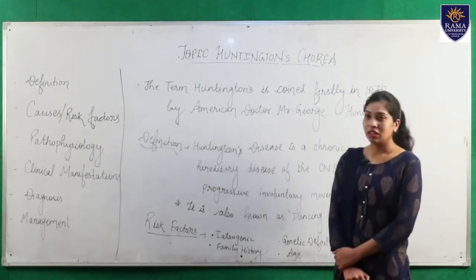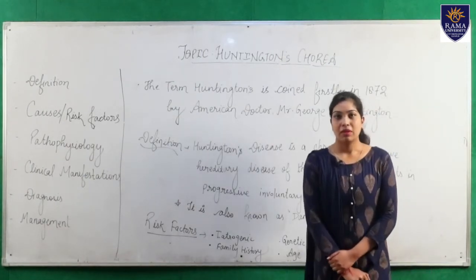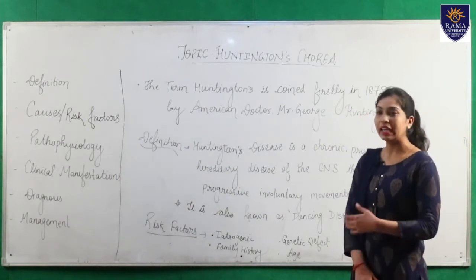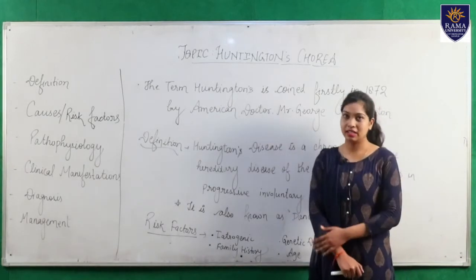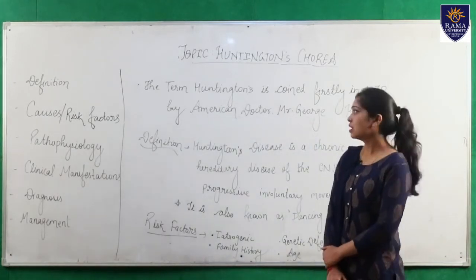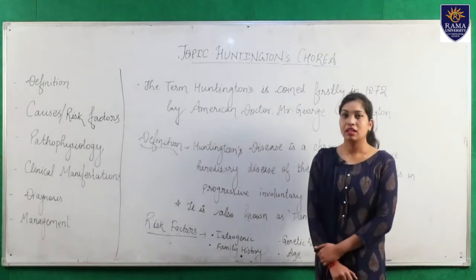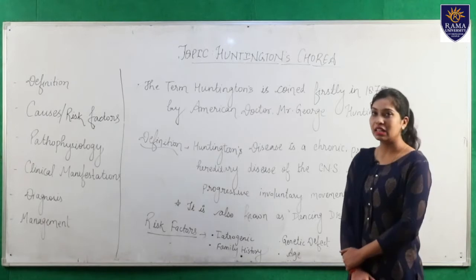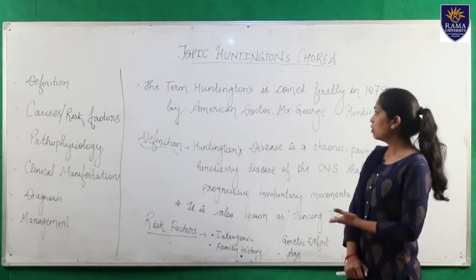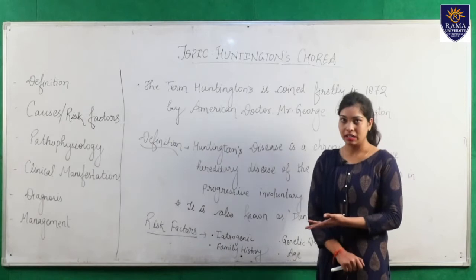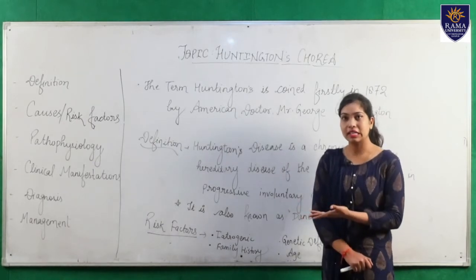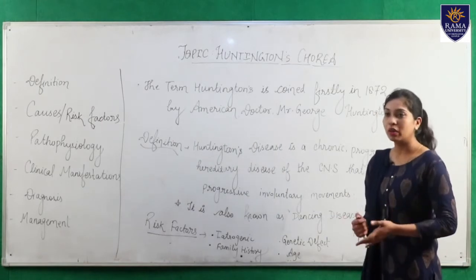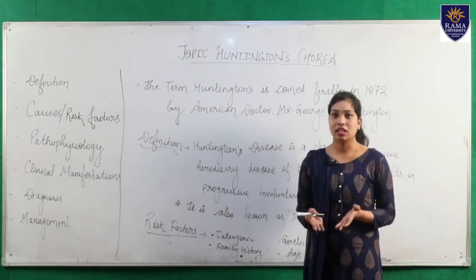Before starting the topic, I would like to discuss what Huntington's is and why it is named Huntington's disease. The term Huntington's was first coined by the American doctor Mr. George Huntington in 1872. So the disease is named after the American doctor George Huntington. And why is it called chorea? Because the word chorea directly means jerky movements.